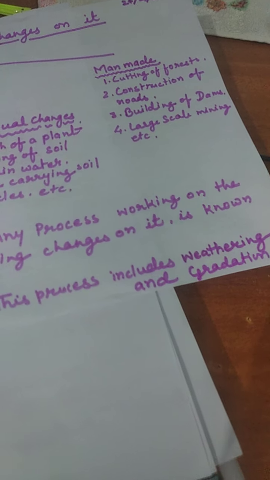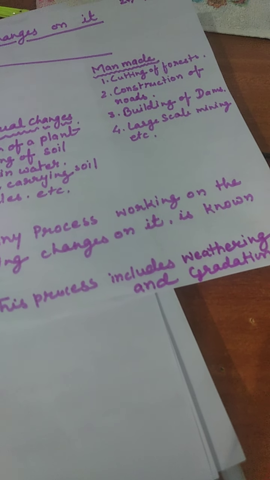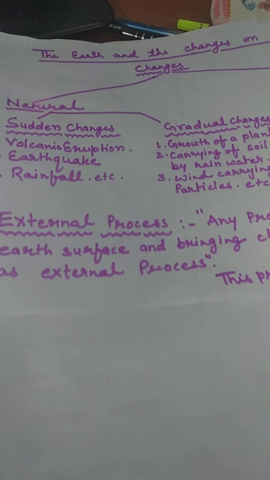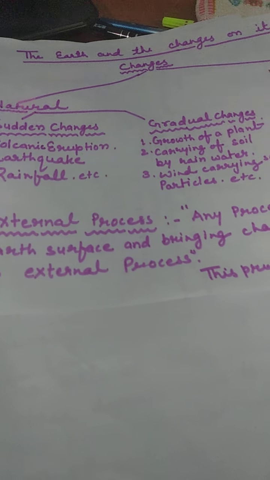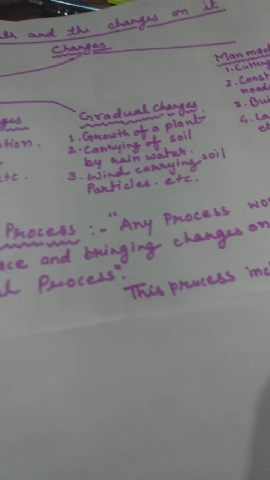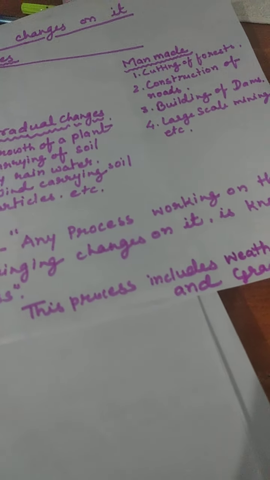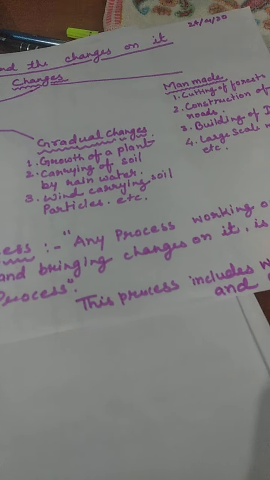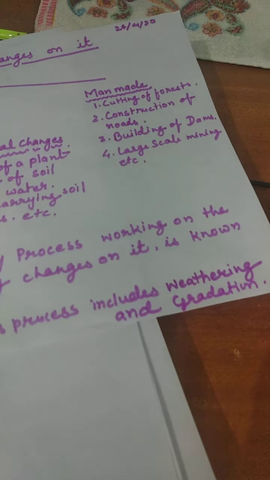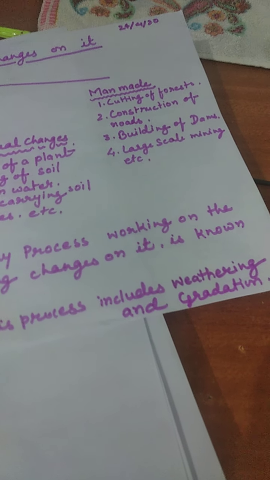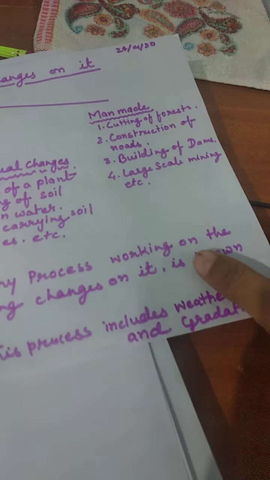So two new words are here. Those were weathering and gradation. Let me repeat it one more time. What does external process mean? It is a process that happens on the earth and brings changes on it is known as external process. But this process includes two more processes. Those are weathering and gradation. Let me explain you one by one.